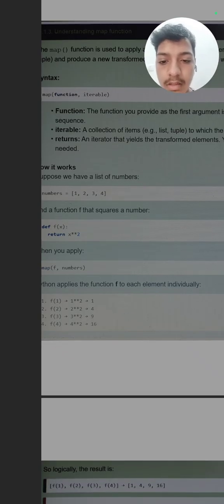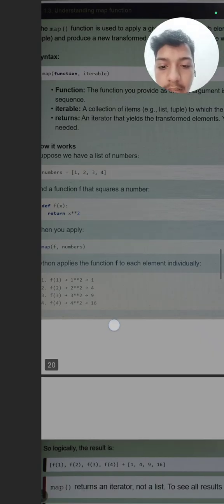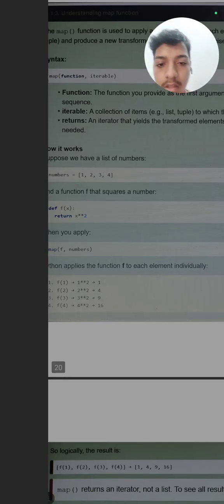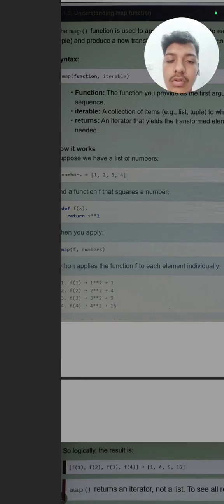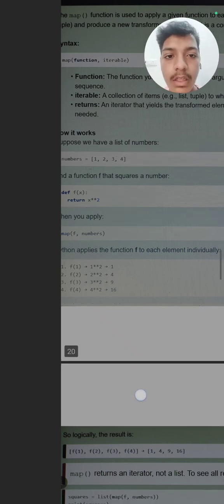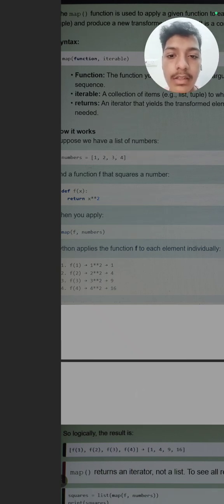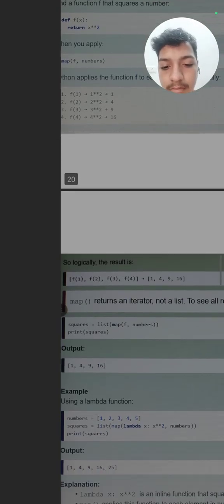Then we apply map, with the function name and then the iterable, this list, and it will square all the numbers. Here the output is 1, 4, 3 squared is 9, 4 squared is 16. So this is how the map function works. As I said, if there are 10 elements in the list, it will be applied to all 10 elements.